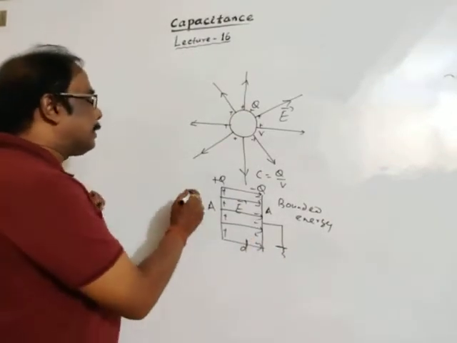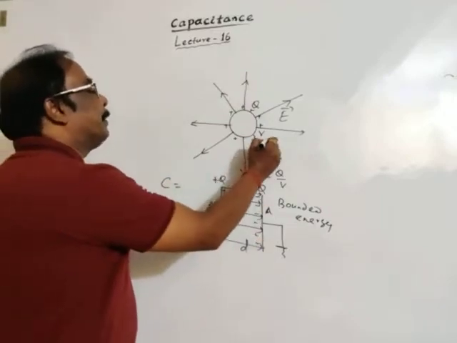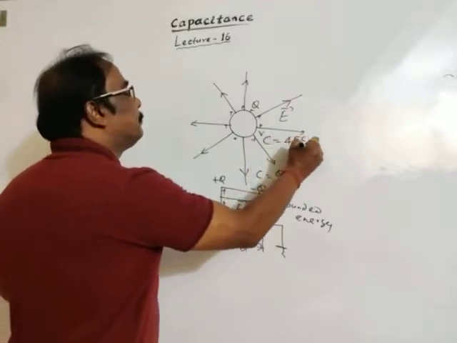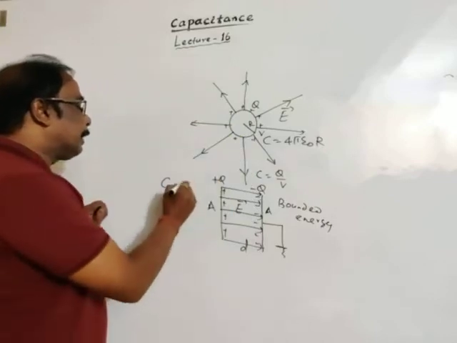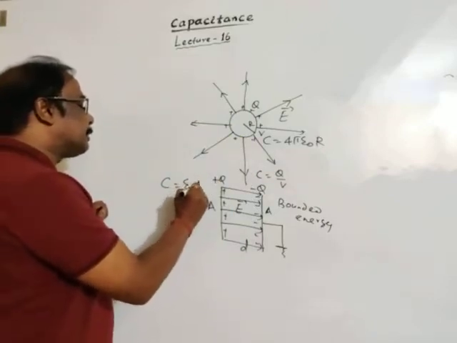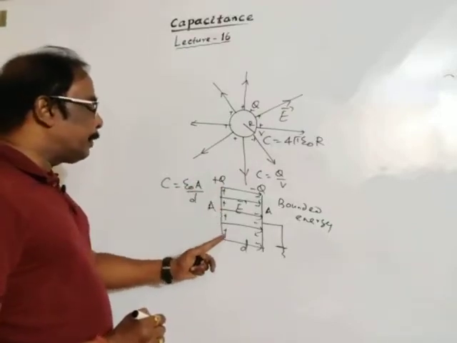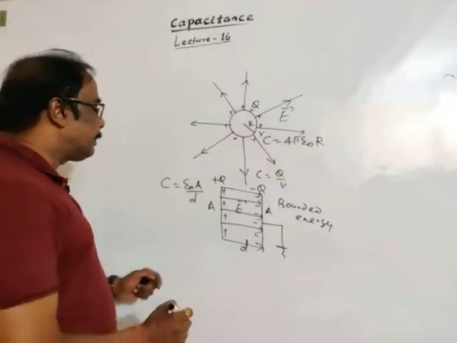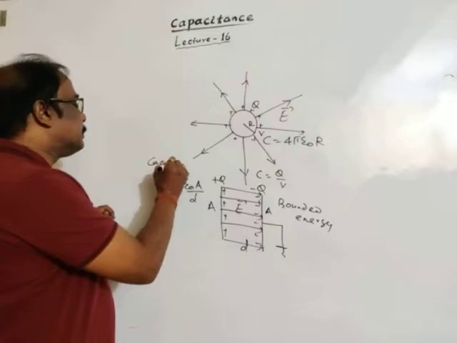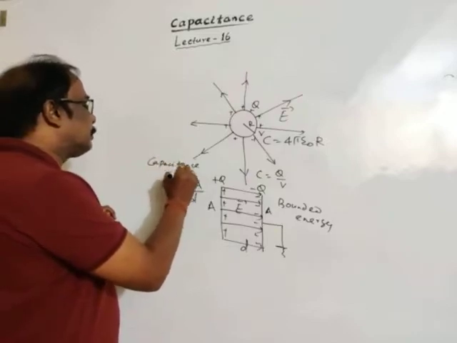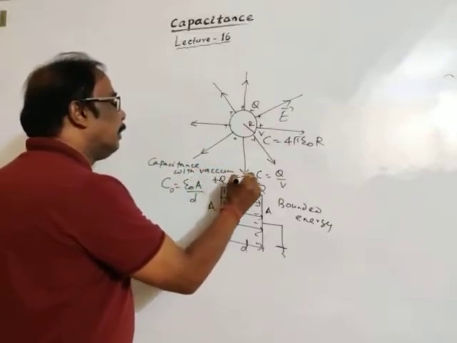For a spherical conductor, capacitance is 4 pi epsilon naught R, where R is the radius of the spherical conductor. But here we got capacitance as epsilon naught A divided by D, where A is the area of each plate and D is the separation between the plates. We may call it C naught, the capacitance with vacuum or air medium.